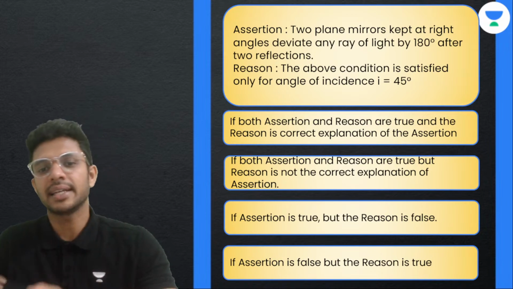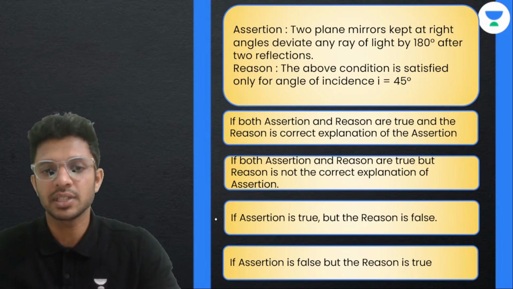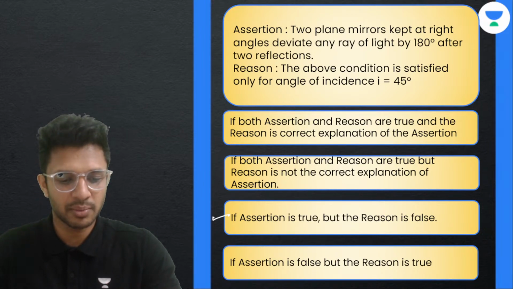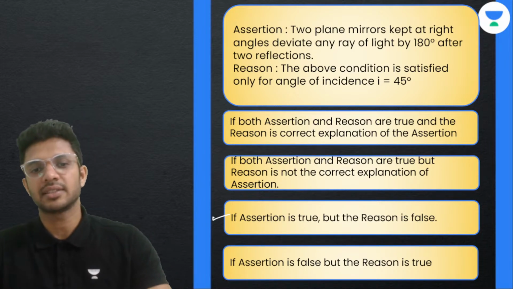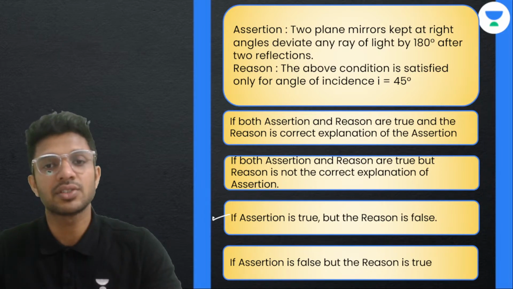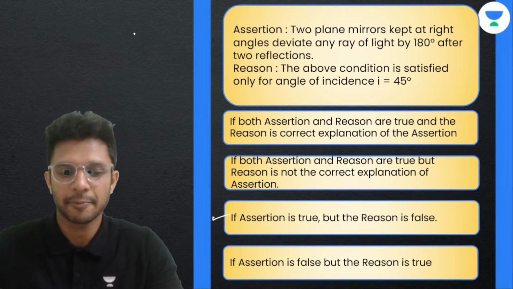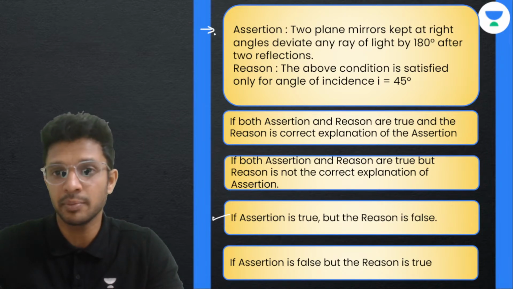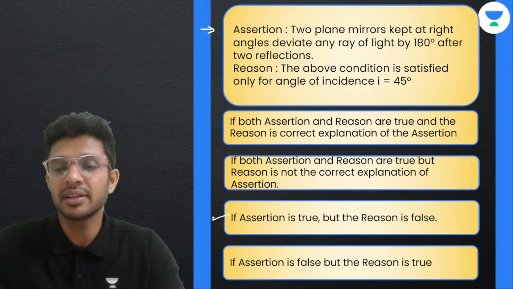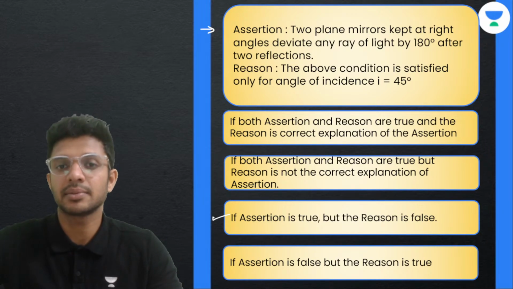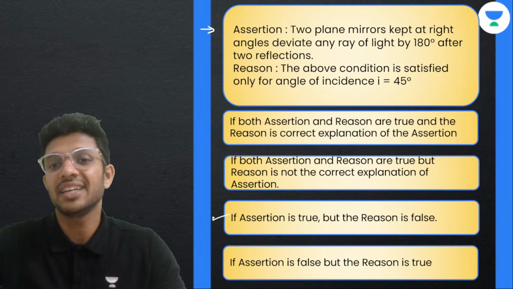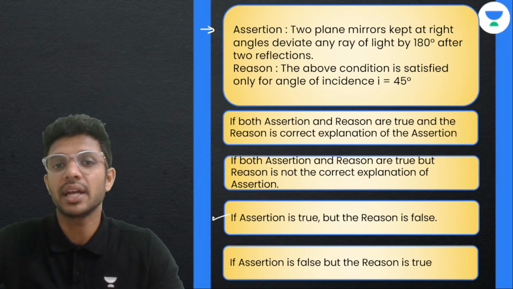Okay, so I'll tell you. The correct option is C only. I think very few number of people got it. Only 1 or 2 people have given me that particular answer. It says assertion statement is true, but the reason is false. Let's see. Everyone listen to me here. It is very important. 2 plane mirrors kept at right angles, perpendicular to each other, deviate any ray of light by 180 degree after 2 reflections.